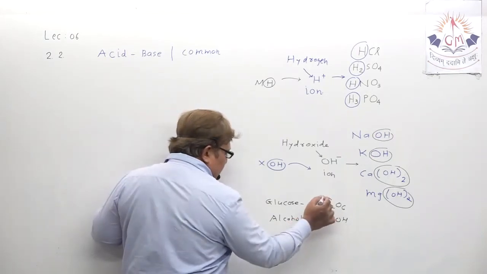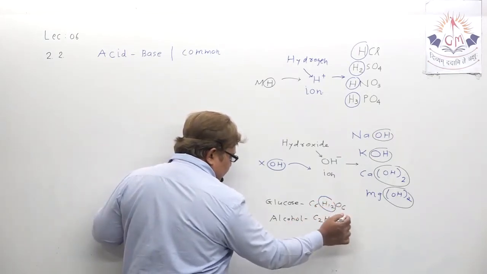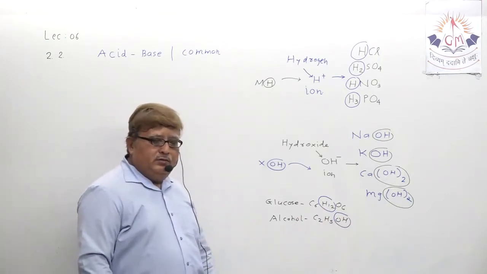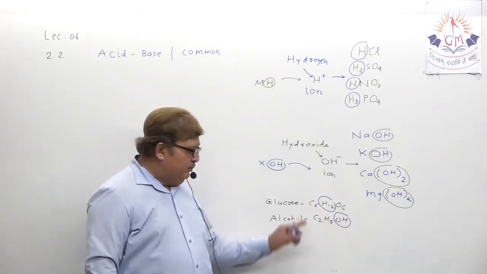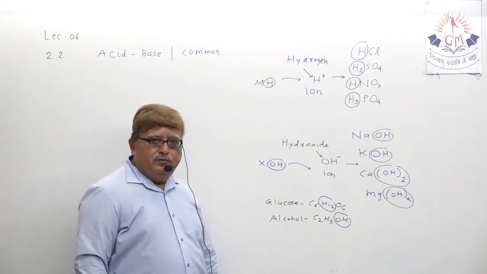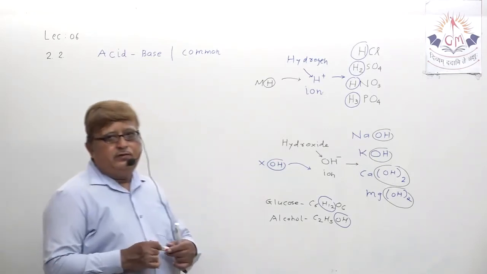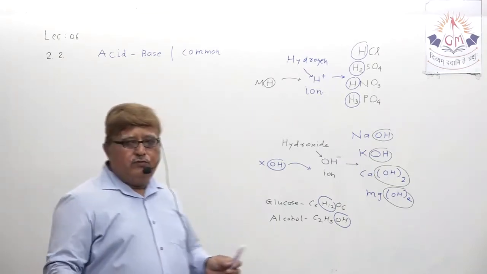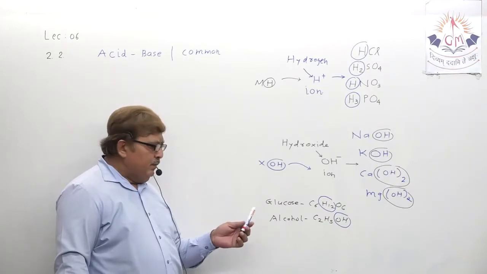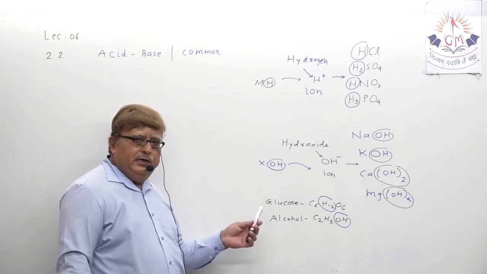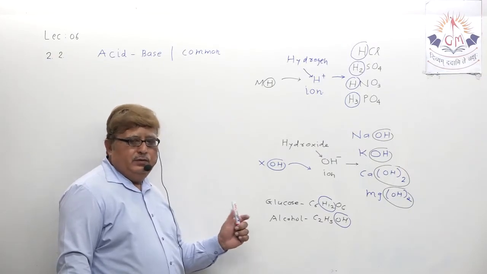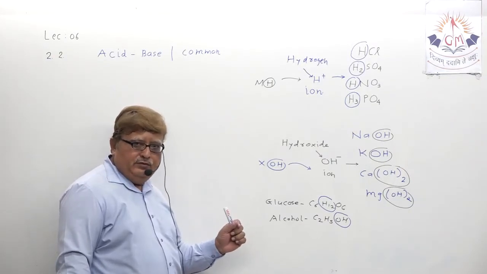Glucose as well as alcohol also possess them. But when they are diluted, they do not release H plus and OH minus ions like acid and base, and because they do not release those ions, they are bad conductors of electricity, whether in pure or dilute form. Understand?